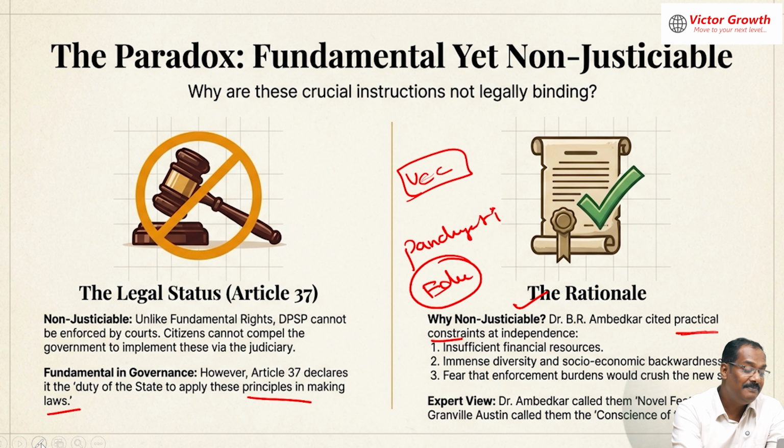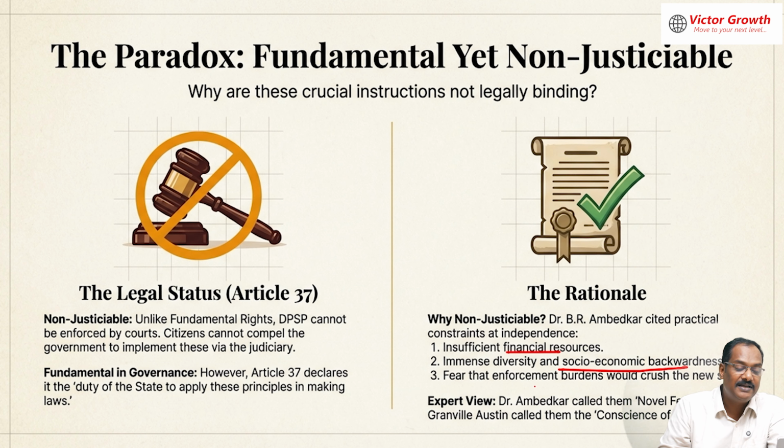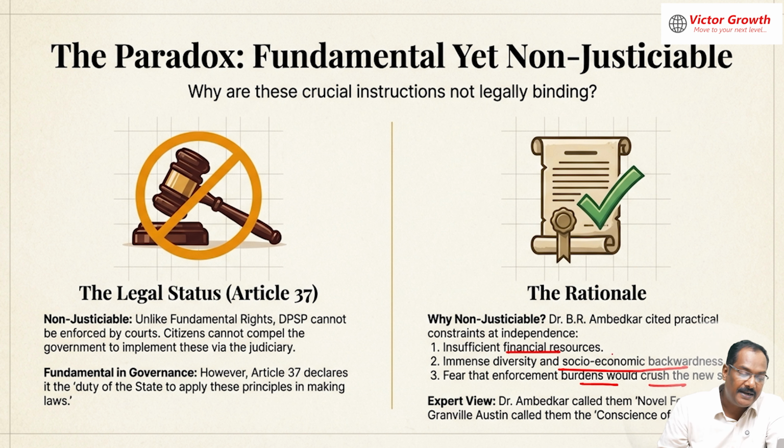Sometimes we may need resources also to implement this. So the practical constraints include financial resources, socio-economic backwardness, and the burden on a new state. India was a new state when it was formed in 1947. So these are the reasons why it is not justiciable. But who called it a novel feature of the Indian Constitution? Ambedkar himself. These are very essential and important, crucial instructions for the government in place, but still not justiciable, whereas fundamental rights are justiciable.